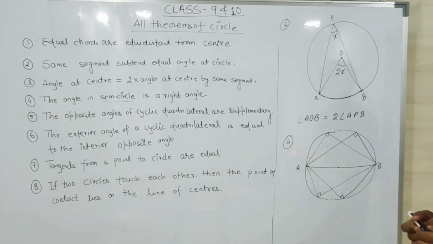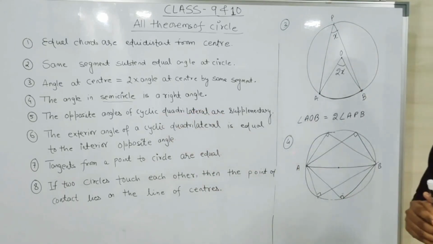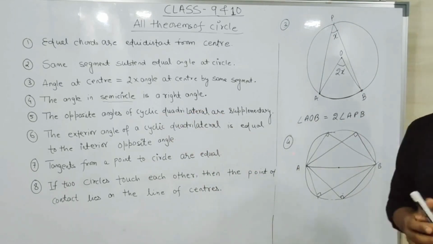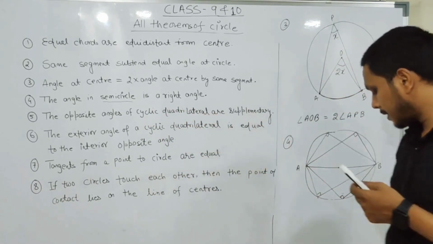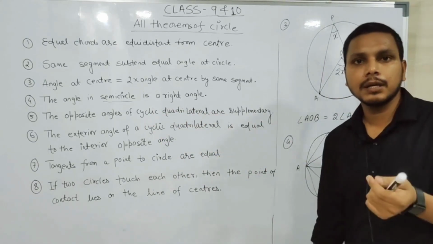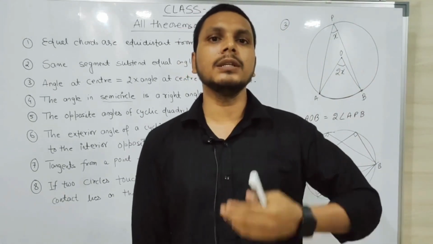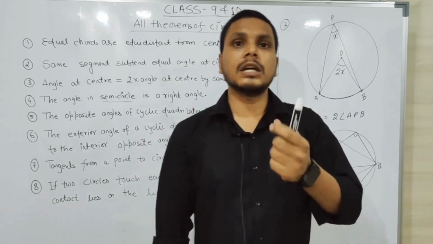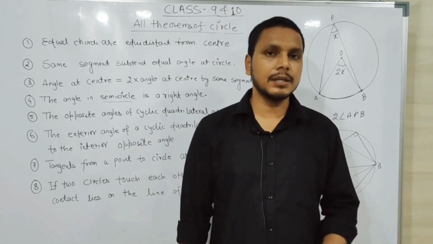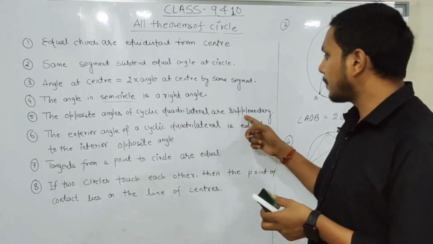The next one is what? The opposite angles of a cyclic quadrilateral are supplementary. That is the fifth one. And you know what supplementary is? If the sum of two angles is 180 degrees, that is known as supplementary angles. And what is a complementary angle? When the sum of two angles is 90 degrees, that is known as complementary angles. So here it says supplementary angles.